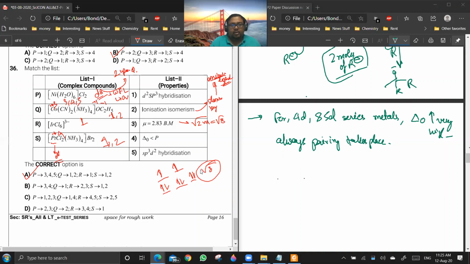Option 4, delta naught is less than pairing. In this case, water is a weak field ligand, so delta naught value will be less. So pairing energy will be more in this case, and that is why jumping will be preferred over pairing. And fifth, it is sp3d2 hybridization, that is correct.